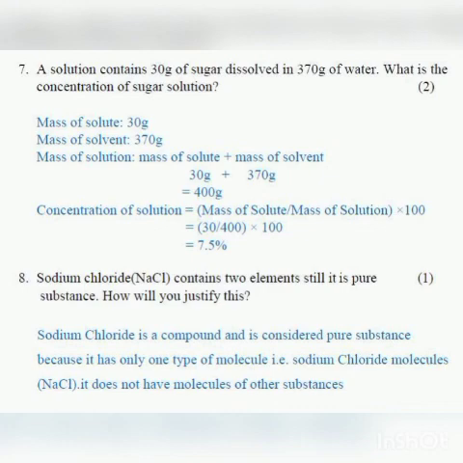Whereas most of the students are writing it is a pure substance because it cannot be separated by physical means into sodium and chlorine. Please students, try to understand the concept and then answer the question. Don't write whatever you feel like. If you are not thorough with the chapter, just go through this chapter as it is a very important chapter. You should know what is element and what is compound. Thank you, students.